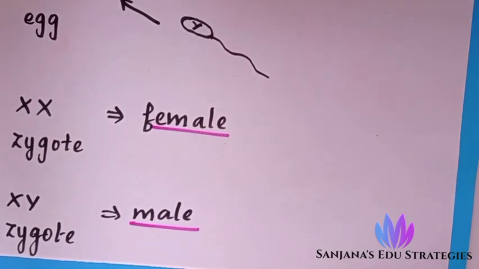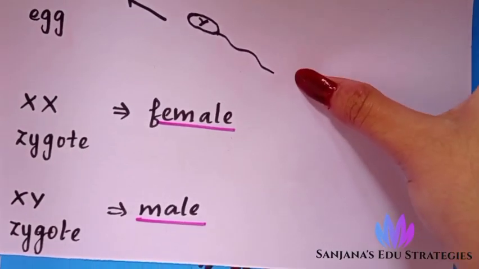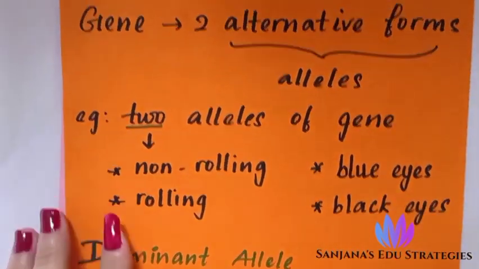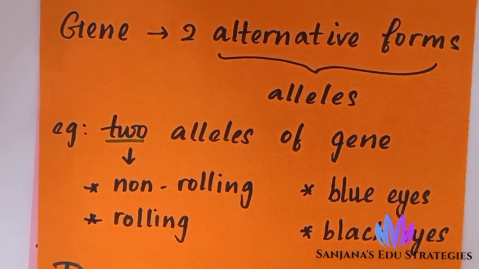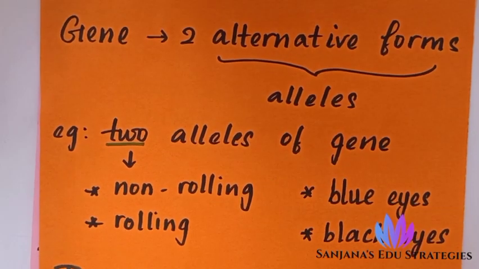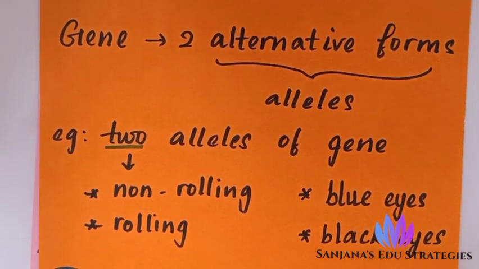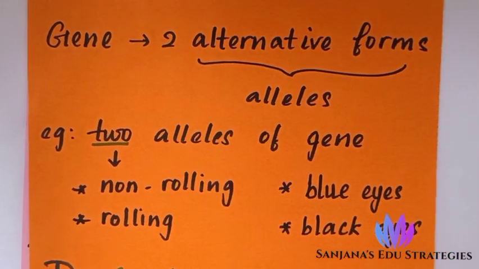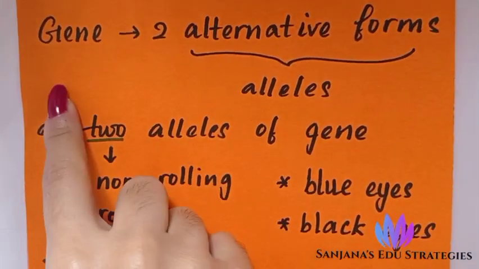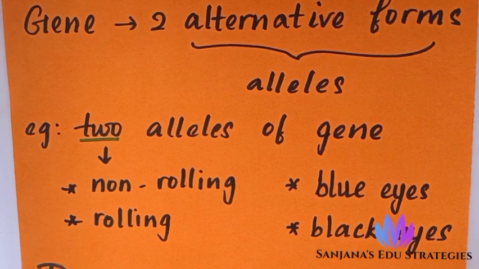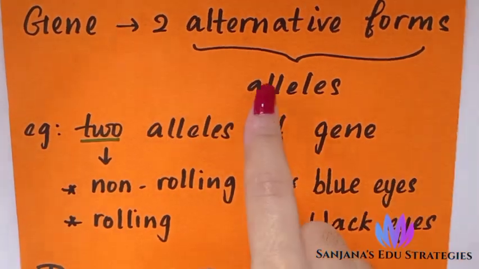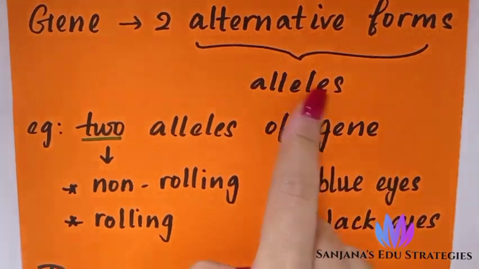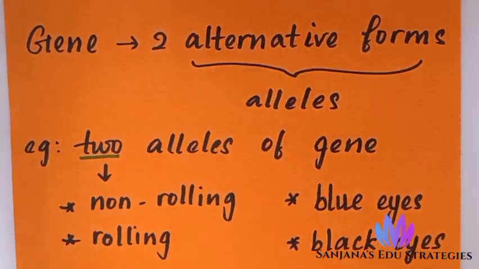First of all, you should understand what genes are. Already I told you genes are sets of DNA. DNA together we call a gene. A gene has two alternate forms: one is the dominant allele, another one is the recessive allele. The alternate forms of a gene are known as alleles.